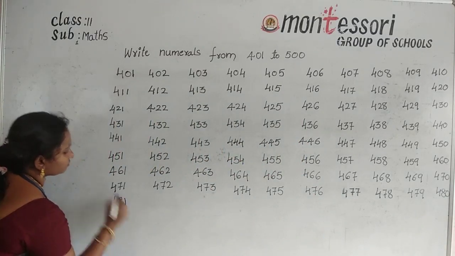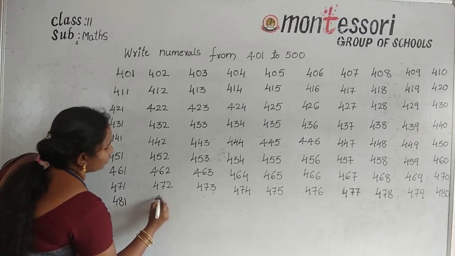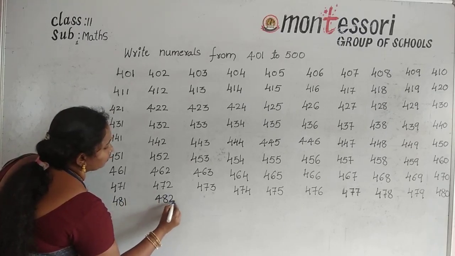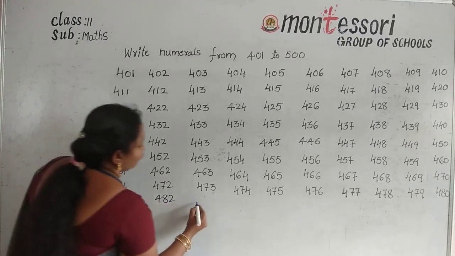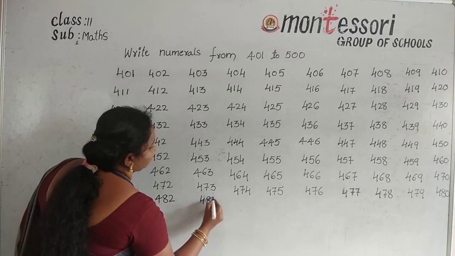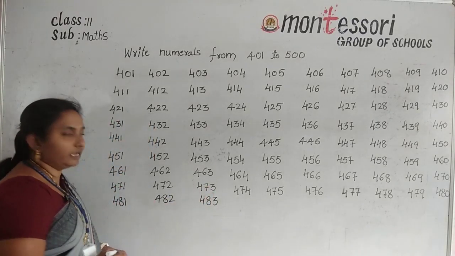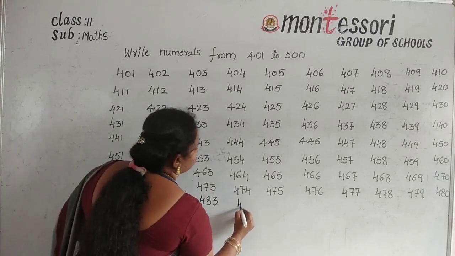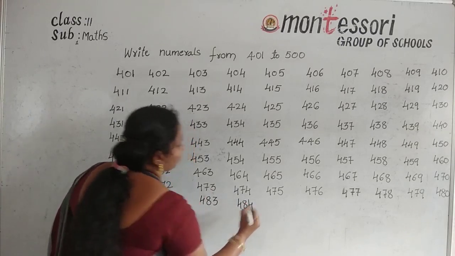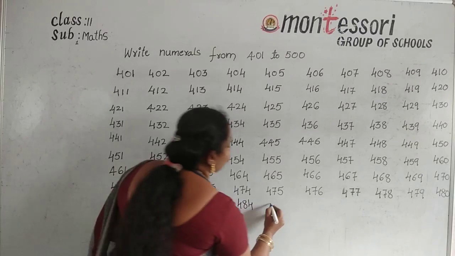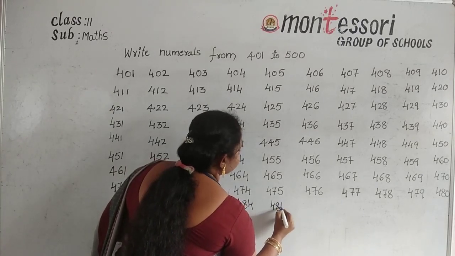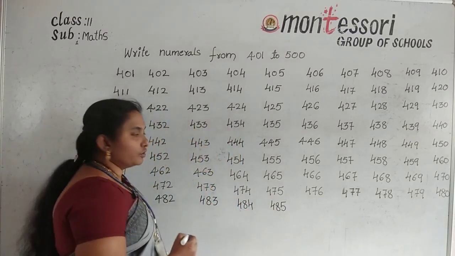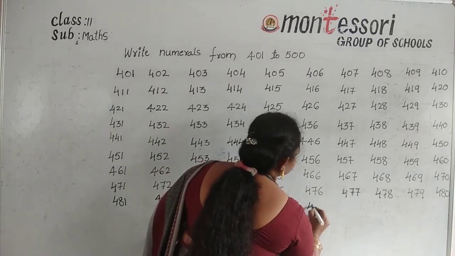And next number, start with here 481. Next number 482. And next number 483. Okay. And next number 484. And next number 485. Here 486.